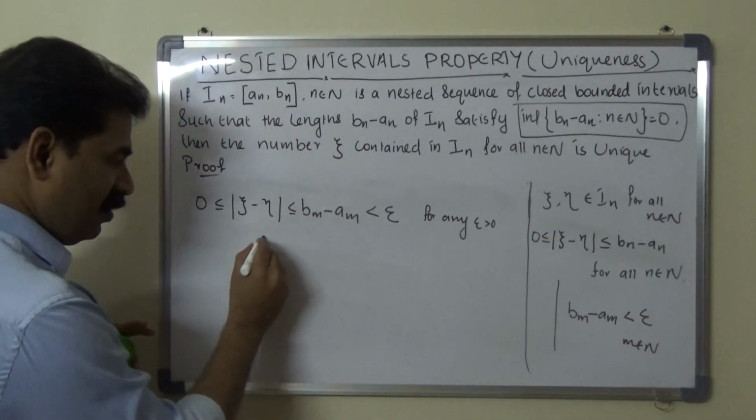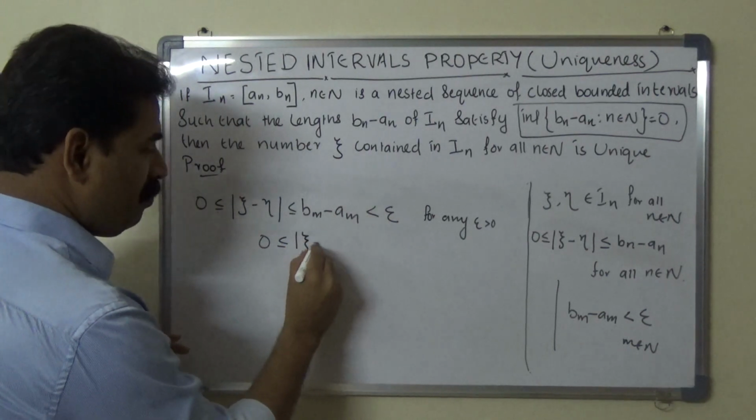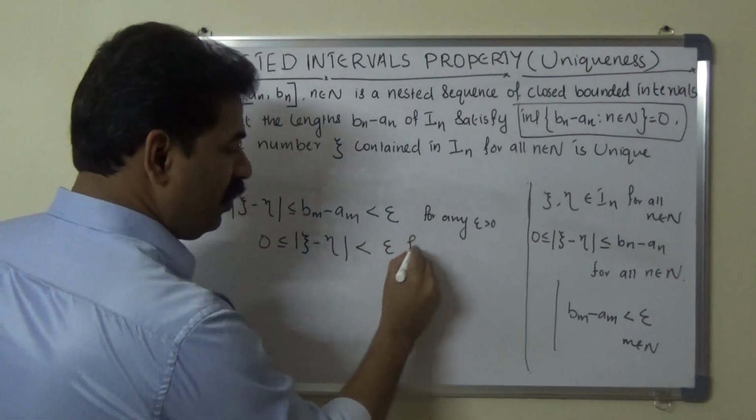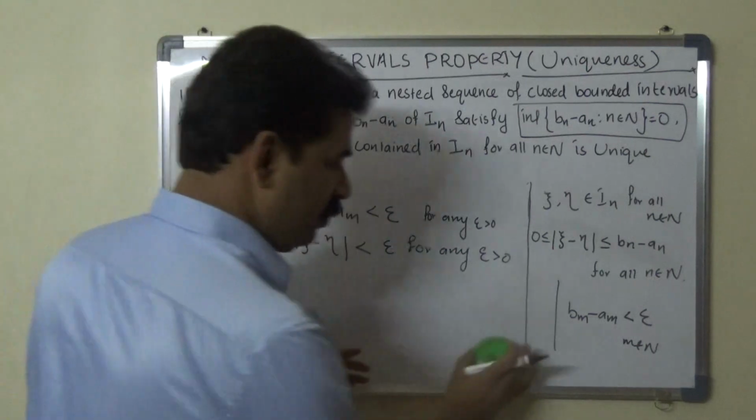Then we can write 0 is less than or equal to modulus psi minus eta, which is less than epsilon for any epsilon greater than 0.